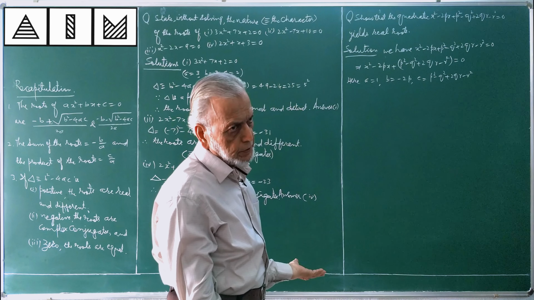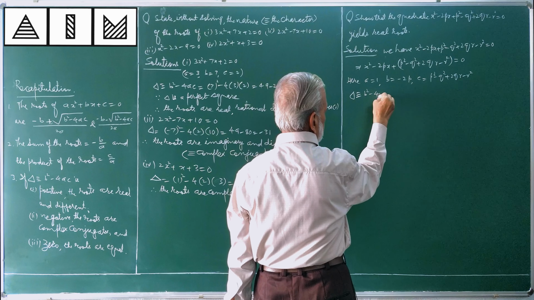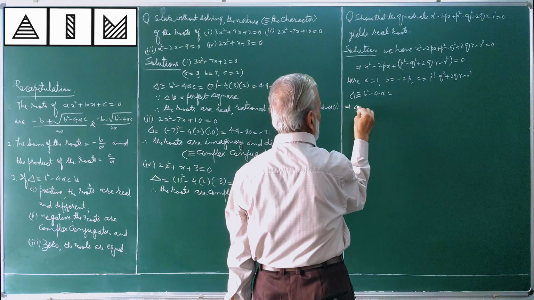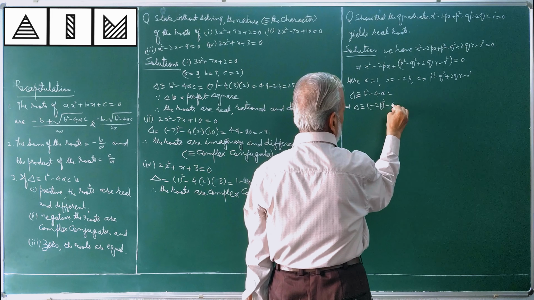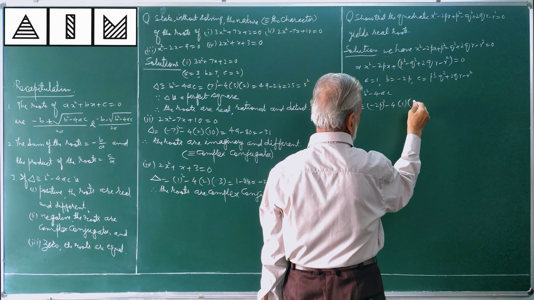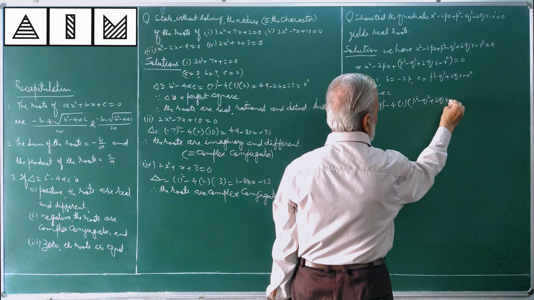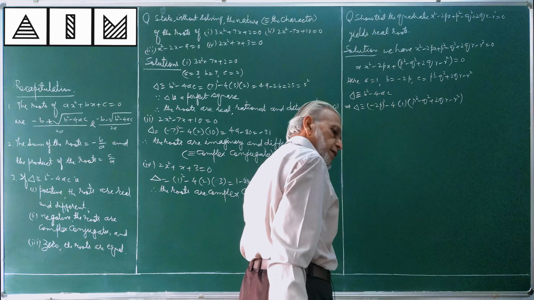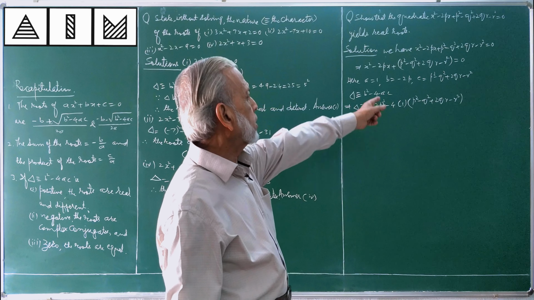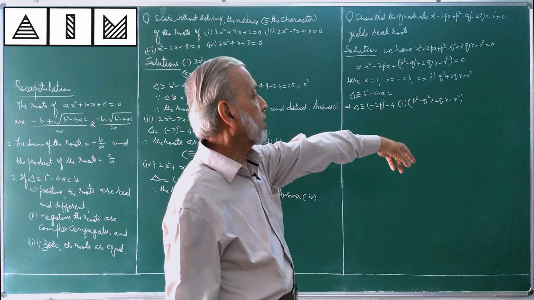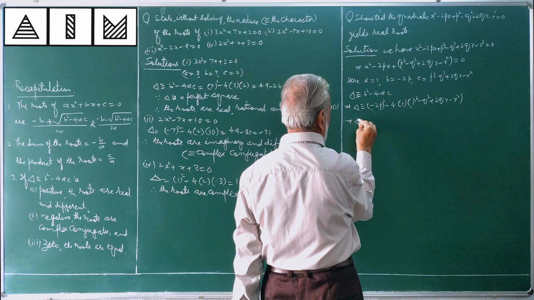I am going to work out delta, that is b² - 4ac. Understand substitutions. A is equal to 1, b is equal to -2p, and c is equal to all that. I am proceeding with the simplification of this delta.